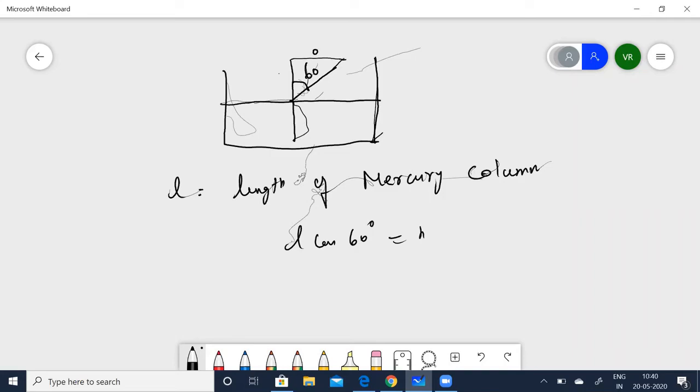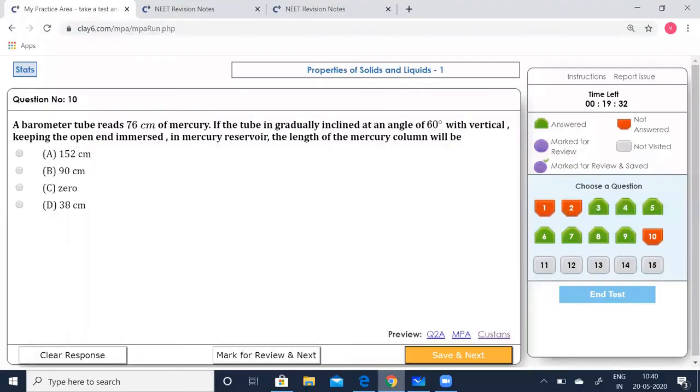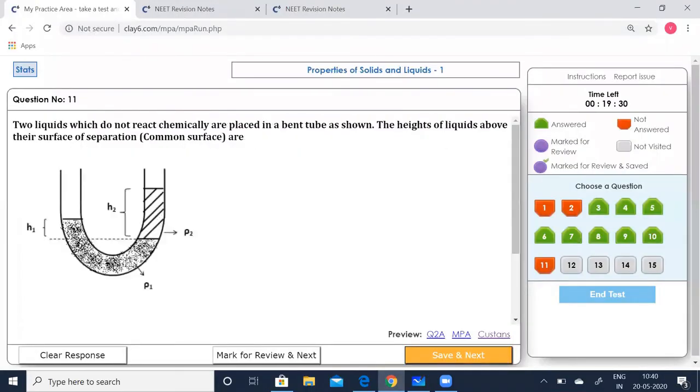This is going to be H, so L cos 60 is going to be H. But H is given as 76 centimeters. So substitute, and cos 60 is half, you know that. So L by 2 is equal to 76, or this implies L should be equal to 152 centimeters. So let's see which option is correct. 152, option A is correct. Click that, go to the next.